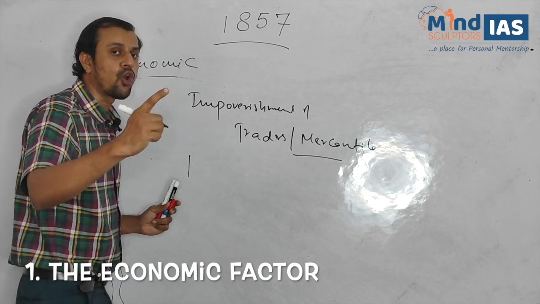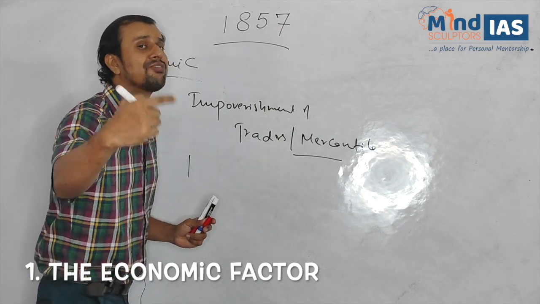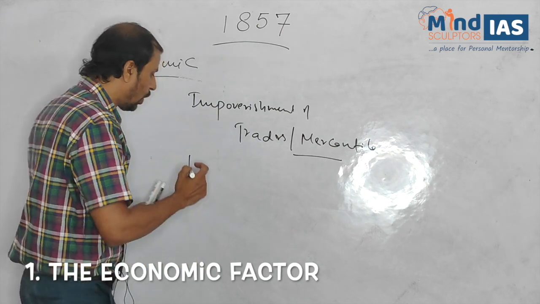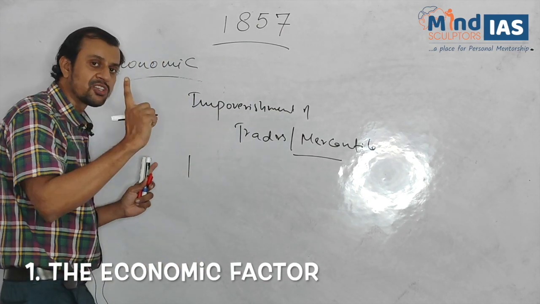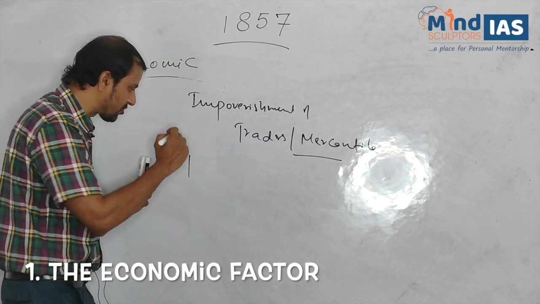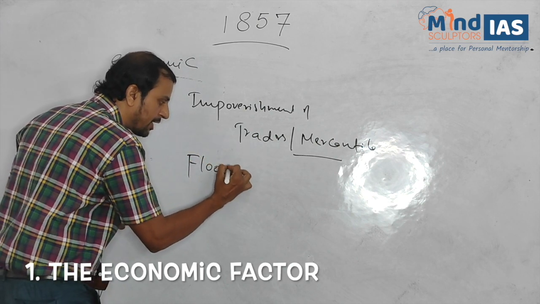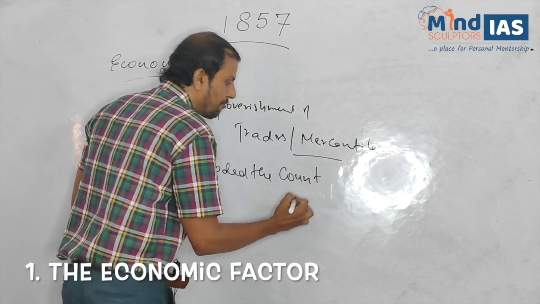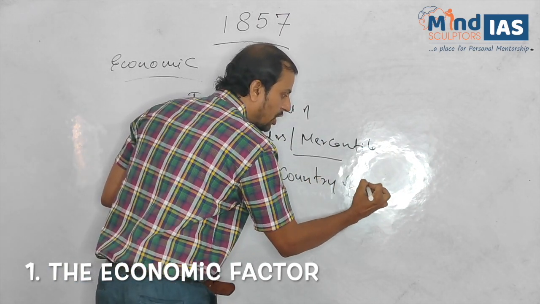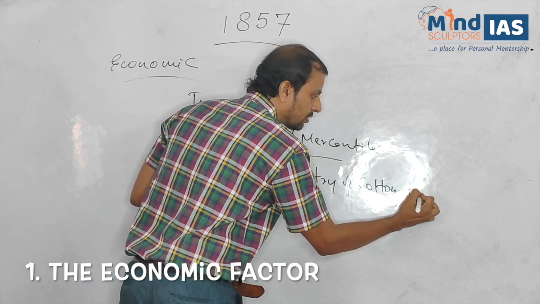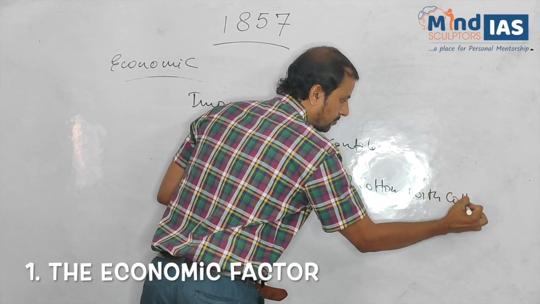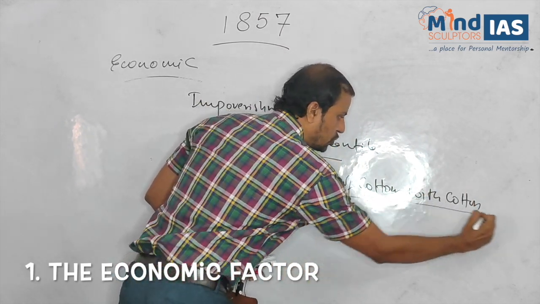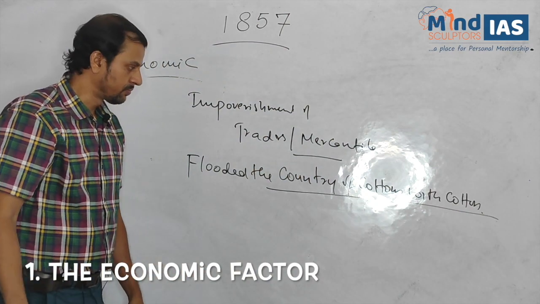The British destroyed the economic fabric of the country. How? There is a popular statement: they flooded the country of cottons with cotton.